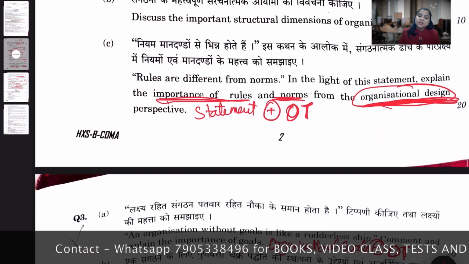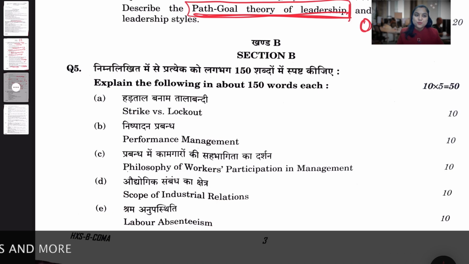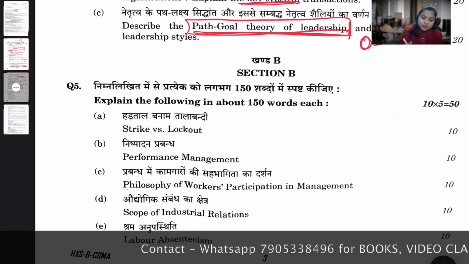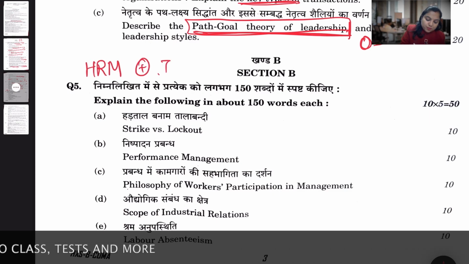So do not make anything as a rule of thumb for UPSC, because UPSC loves surprises. So we do. Okay, now let's move ahead with section B. Section B includes your two subjects, HRM, that is your human resource management, and IR, that is industrial relations.